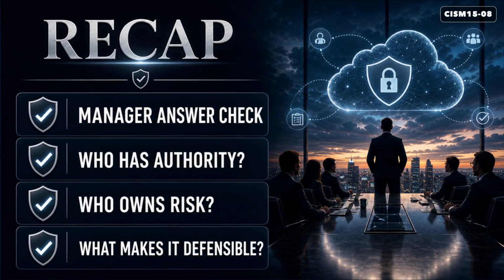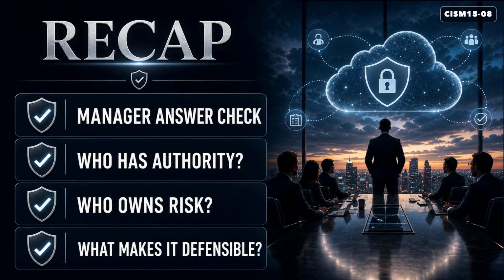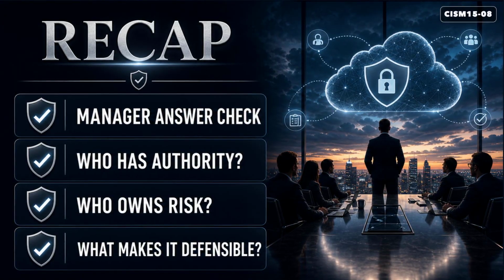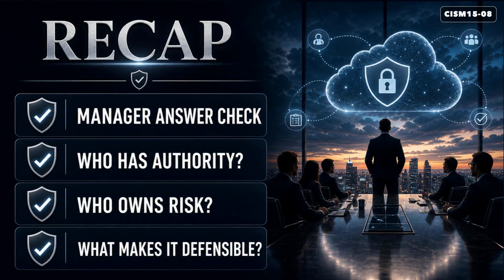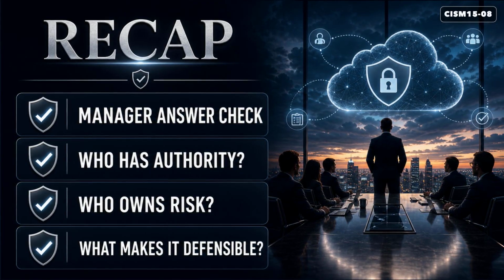When you see a governance practice question, ask three things before selecting an answer. Does this answer respect business risk ownership? Does it use an approved process? And does it create measurable accountability? If yes, it is usually closer to the CISM mindset than the answer that just buys a tool or shuts something down.